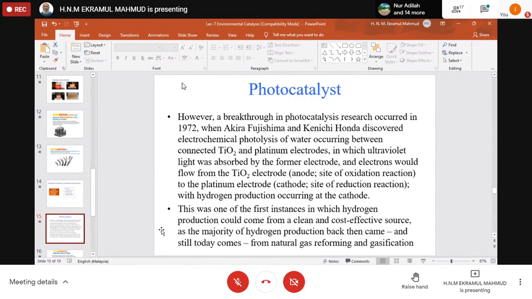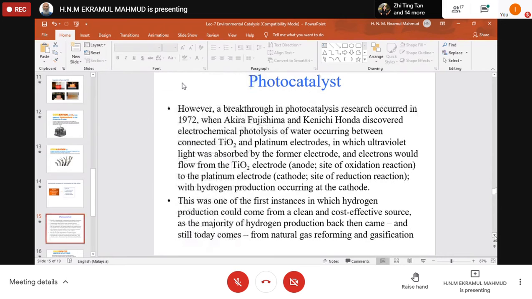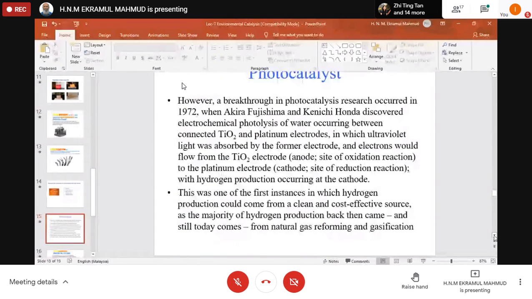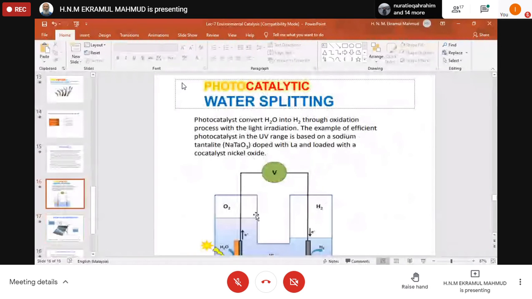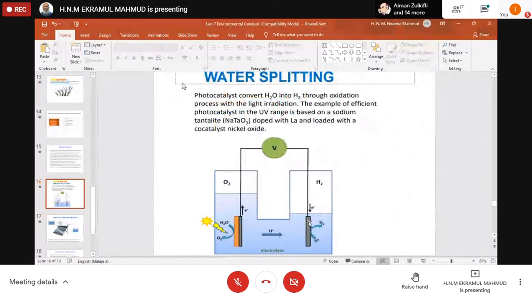Anyway, I'm coming to this. So this was one of the first instances in which hydrogen production could be achieved from a clean and cost-effective source, as the majority of hydrogen production back at that time, and still today, comes from natural gas reforming and gasification. However, we can split water into hydrogen and oxygen, right? So here hydrogen goes into the atmosphere at the cathode, while at the anode we get this oxygen.